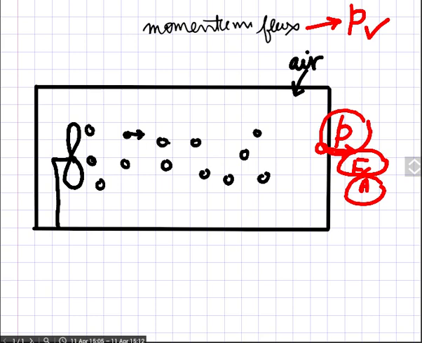So all these molecules will have movement in this direction, and this movement is different from the movement that was there when there was no fan.